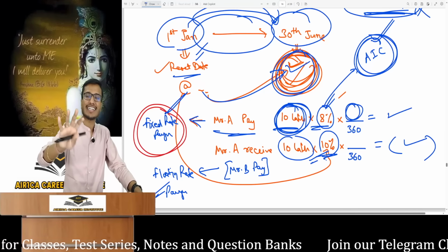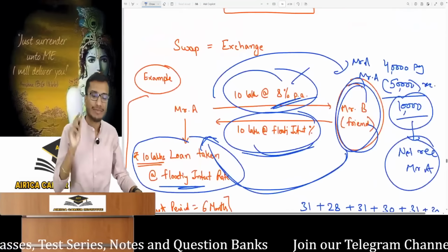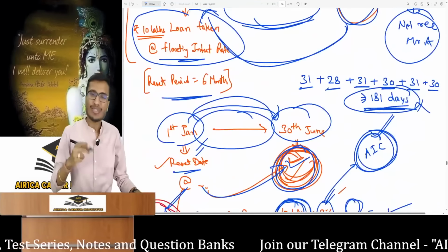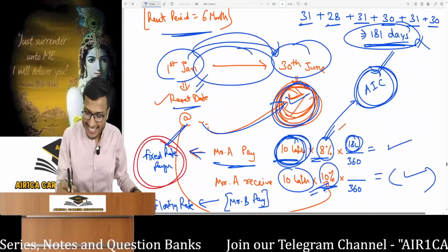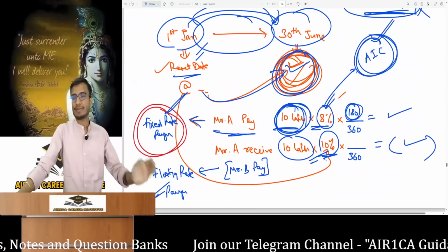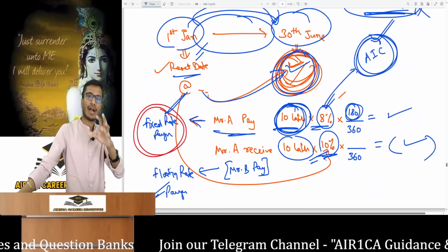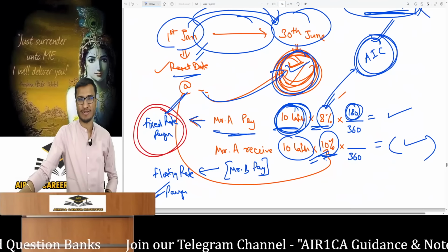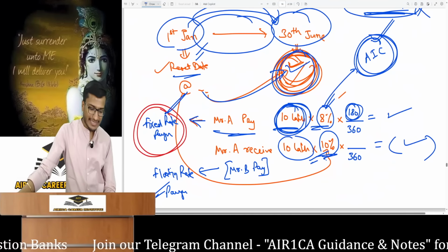They will pay interest assuming 30 days in every month for the 6 months, January 1st to June 30th. Thus 30 into 6 totals 180 days. This has been the practice in the market from the beginning. That's what is followed even today, and we will follow it in the questions as well. So just keep this in mind.